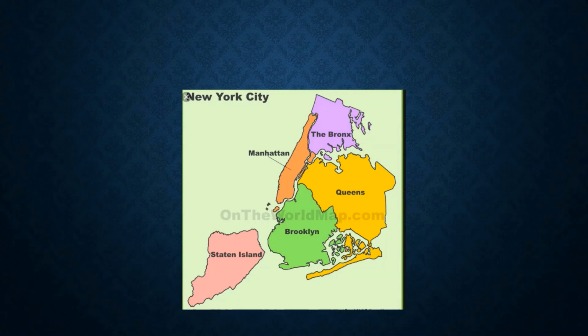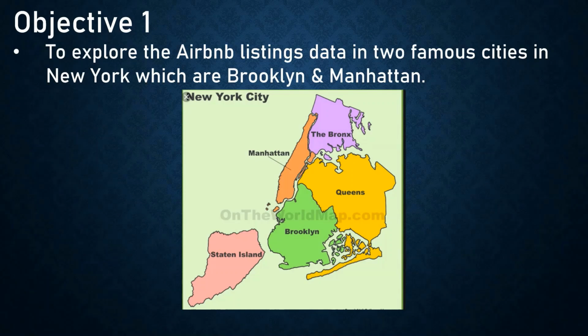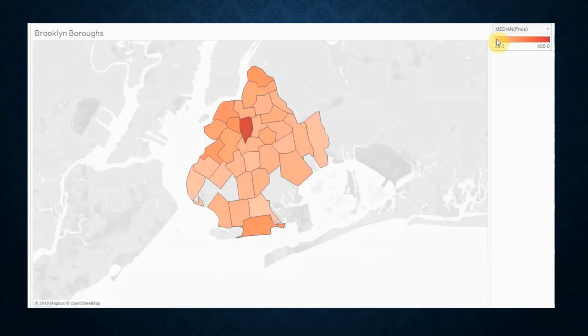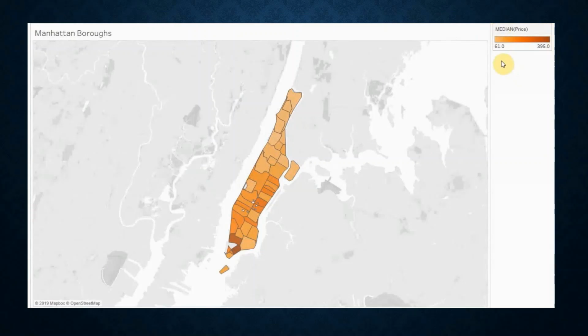Now, let's move on and get started with our objectives. Our objective number 1 is to explore the Airbnb listings data in two famous cities in New York, which are Brooklyn and Manhattan. Here, in both cases, we have used the median to describe the pricing statistically instead of the mean, because we had some extreme values like $10,000, so we thought it is a good idea to use the median instead of the mean.